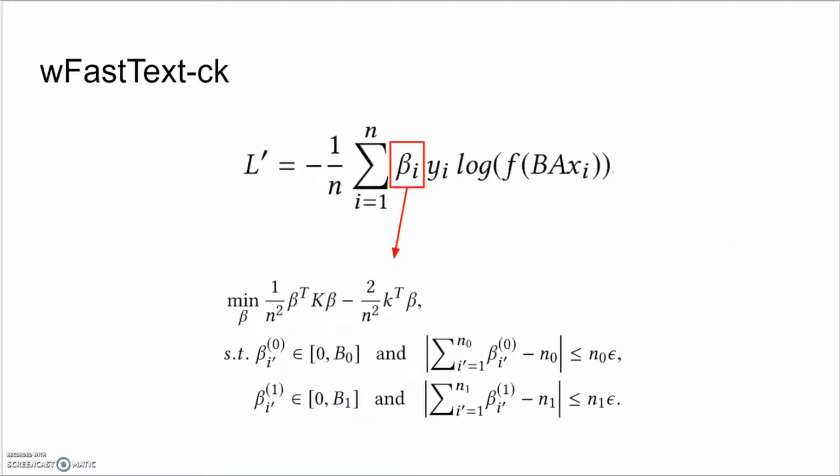Our proposed W-fastText CK algorithm is the weighted fastText model with cost-sensitive KMM. This algorithm modifies the KMM component and turns it into a supervised learning method. When learning the reweighting coefficients, or betas, during KMM, we restrict the beta to a smaller range if the instance is female, but allow beta to lie in a broader range if the instance is male.